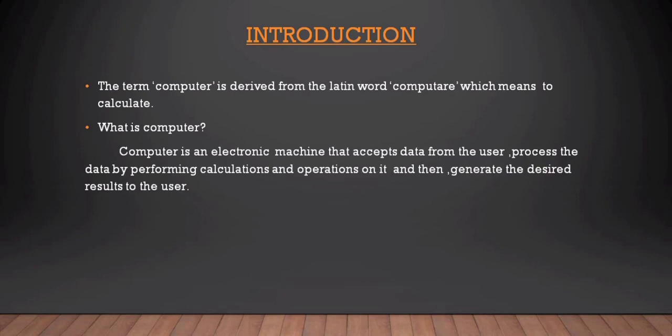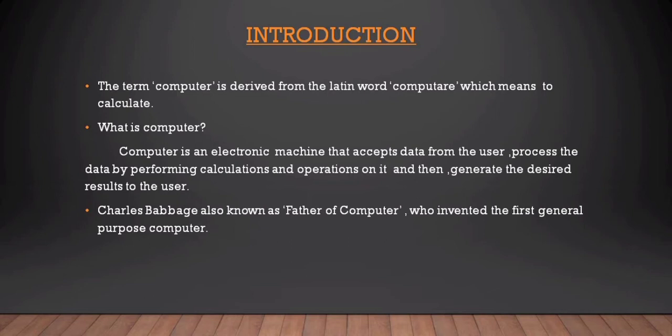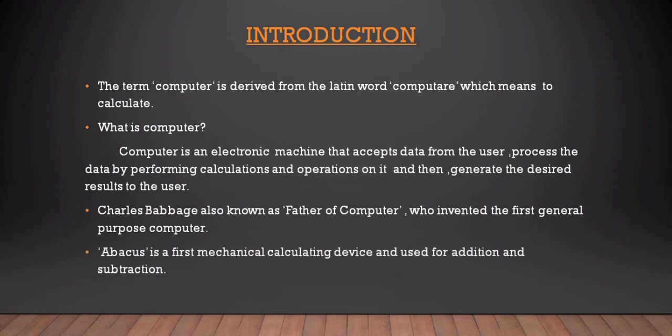So what is a computer? A computer is an electronic machine that accepts data from the user, processes the data by performing calculations and operations on it, and then generates the desired results to the user. Charles Babbage, also known as the father of the computer, invented the first general purpose computer.